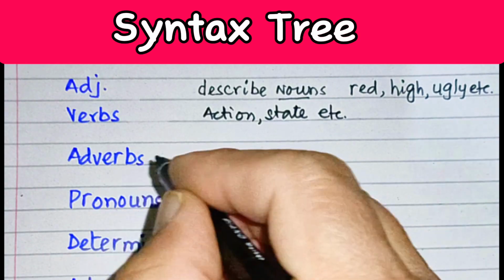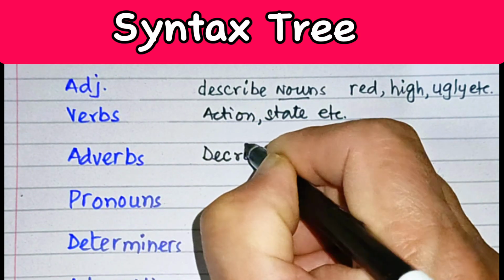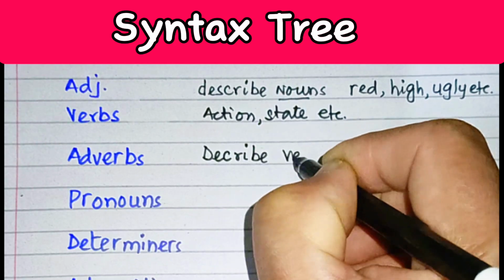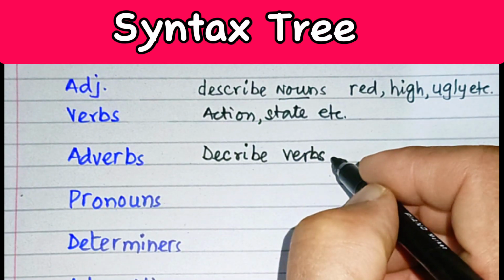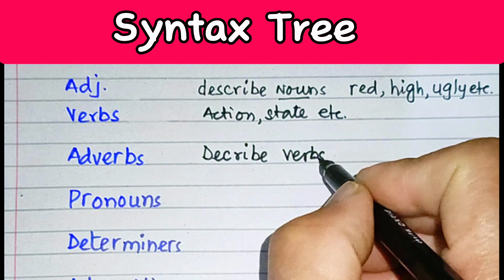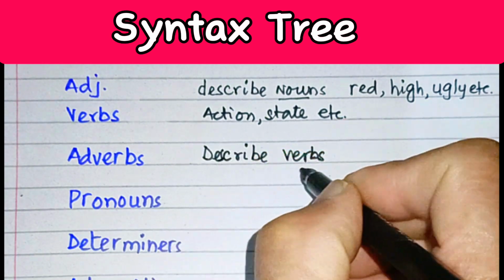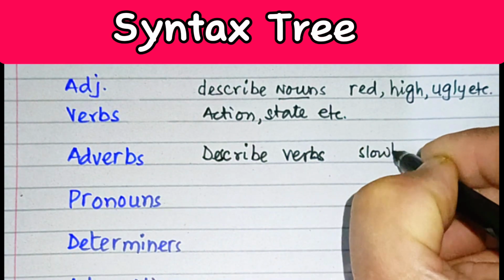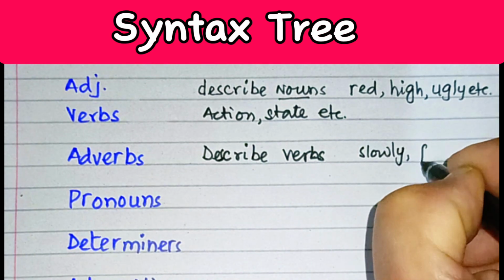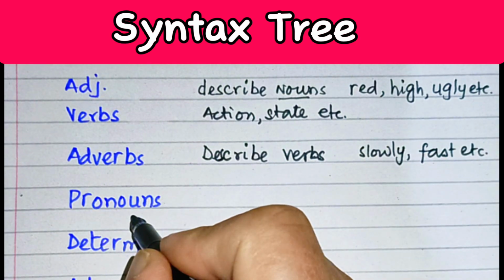Then we have adverbs. We know that adverbs normally describe verbs, or they may describe another adverb or an adjective as well, but they normally describe verbs. As we know, slowly, fast, etc. Then we've got pronouns.